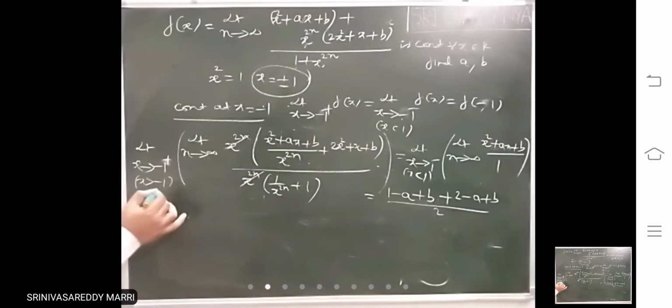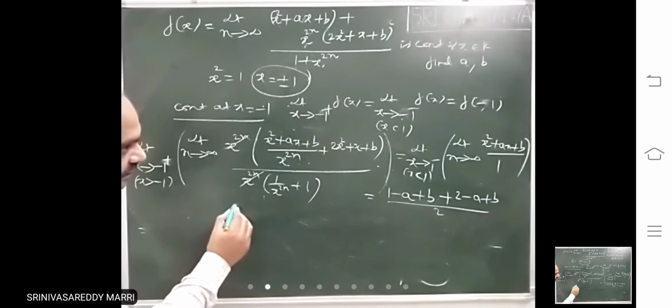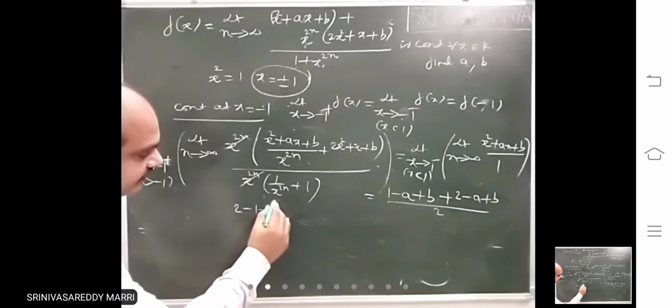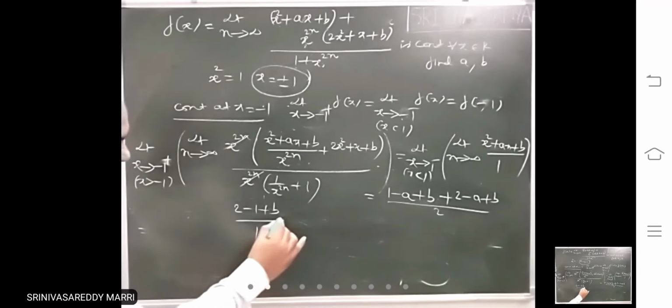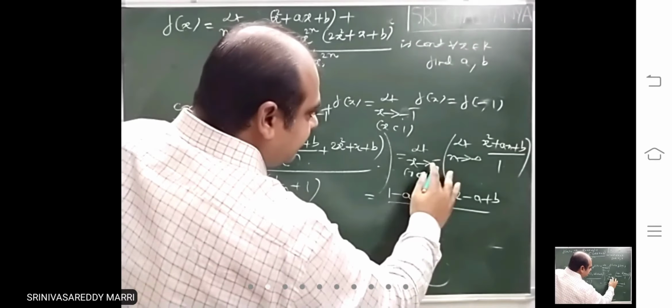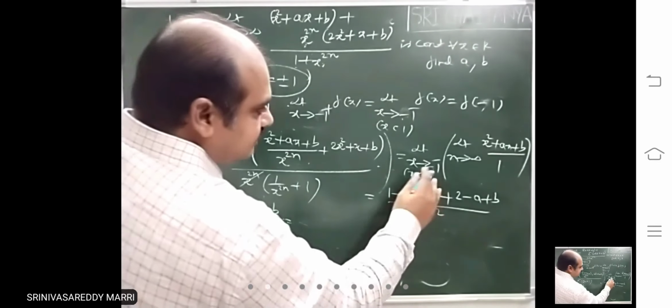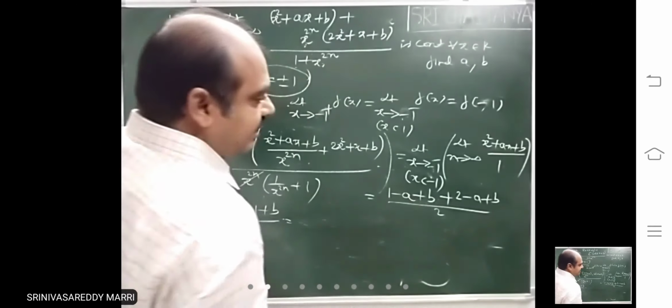So if you substitute, this will become 0. If you substitute minus 1 here, 2 minus 1 plus b divided by 1, this will become 0, equal to, if you substitute minus 1, x less than minus 1.